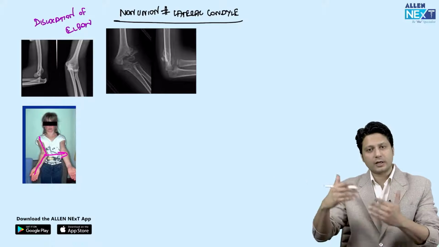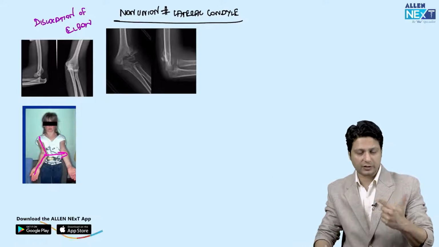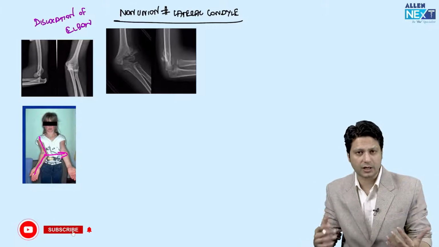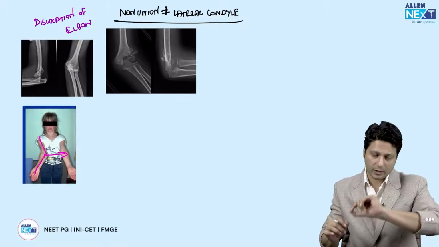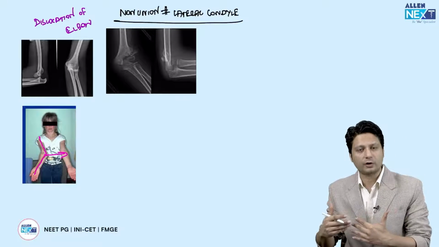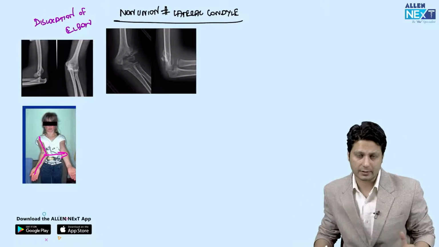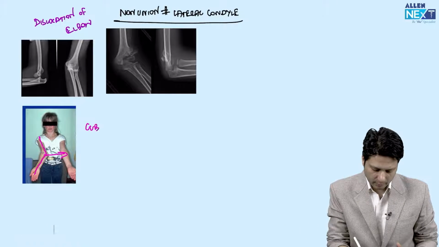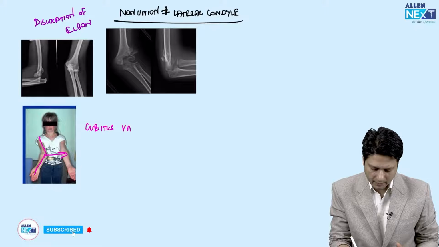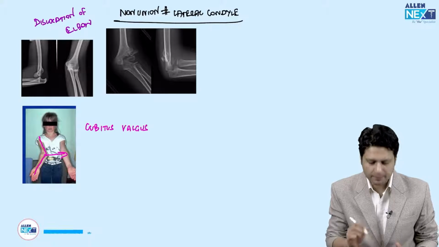And this valgus, ज़्यादा excessive valgus होने की वजह से there is a compression as well as stretching, compressive as well as tensile injury to the ulnar nerve जो कि medial border पे है. It is a result of the excessive cubitus valgus beyond the carrying angle. So cubitus valgus could also be provided to you as an etiology for ulnar nerve injury, right?